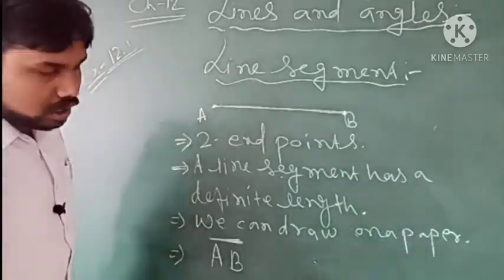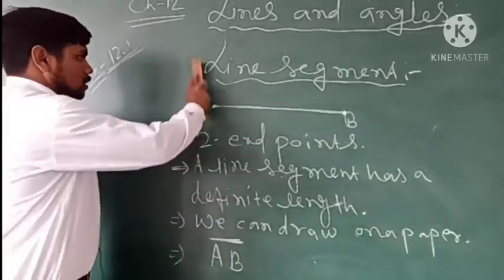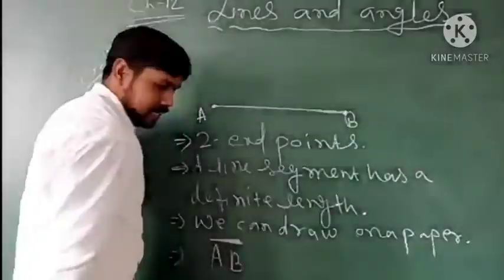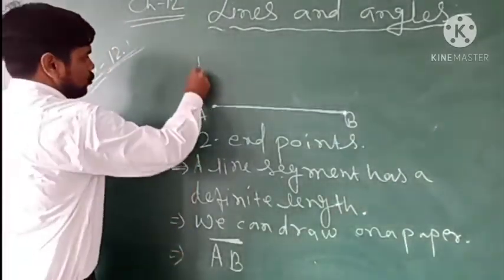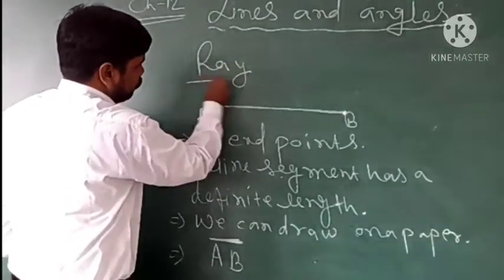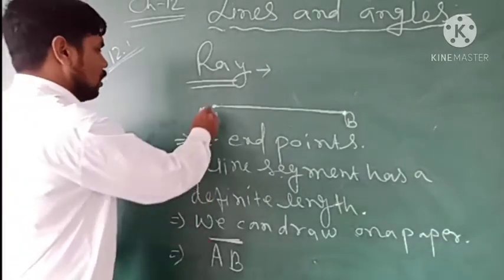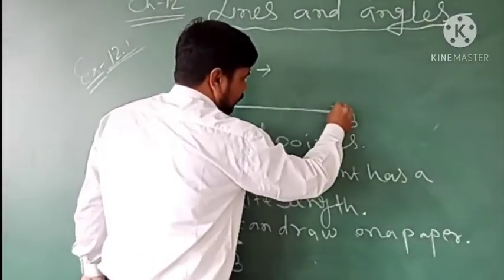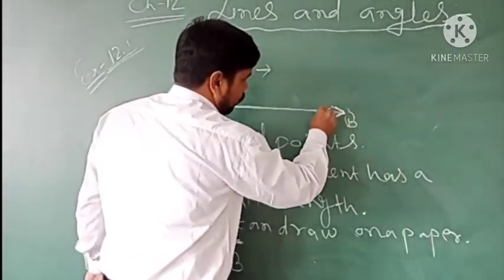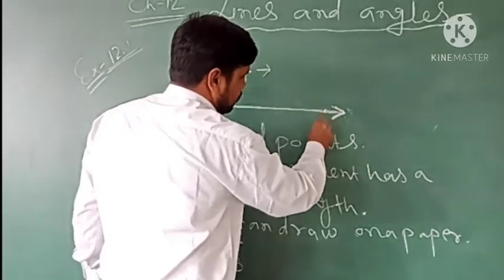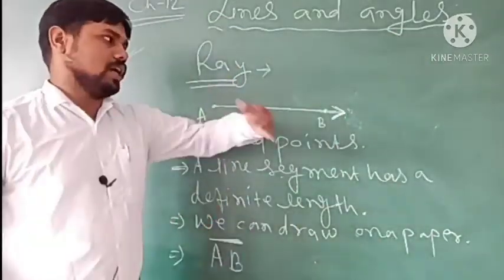Now we will talk about the ray. What is a ray? Sure, ray के बारे में आप लोग सुने होंगे. Sun rays या light का, torch का rays. So it has only one endpoint. And on this side there is no endpoint. I don't know how much it will go on. So it will go on continuously.